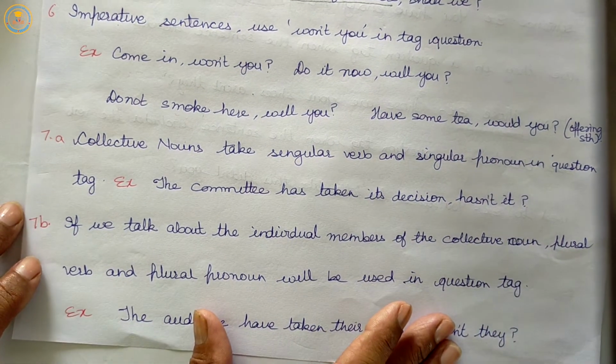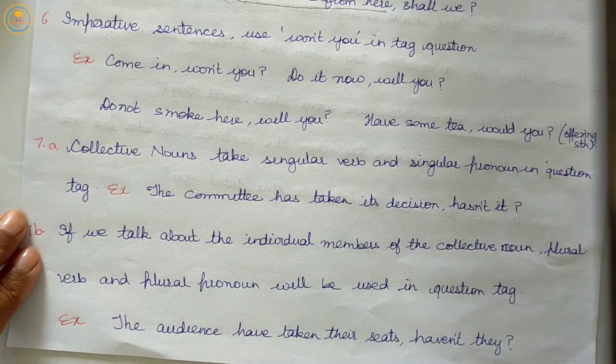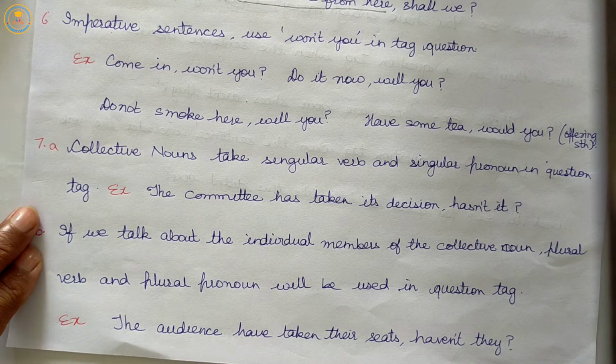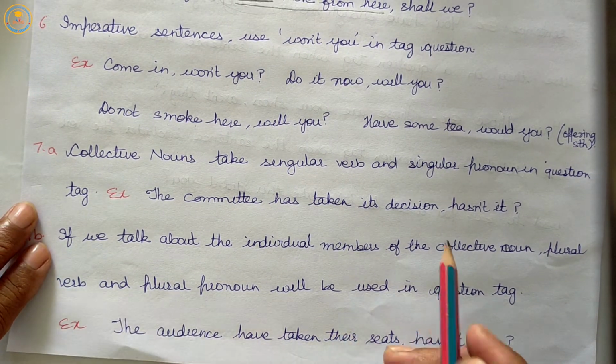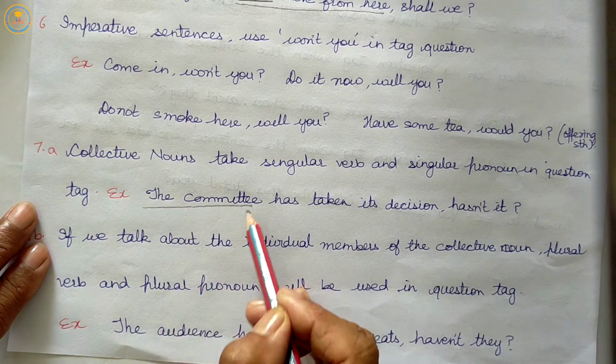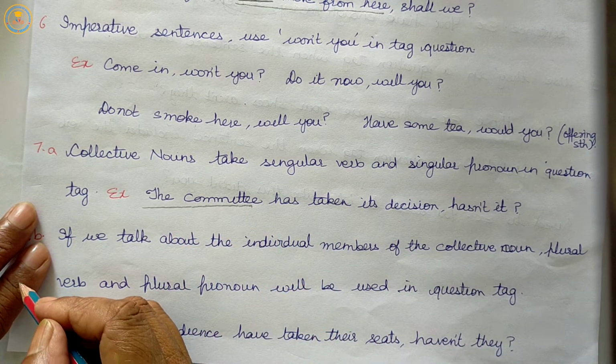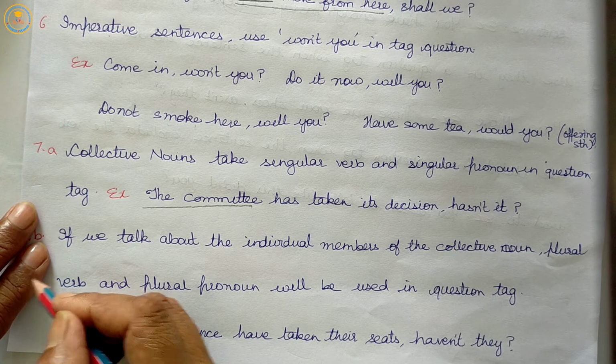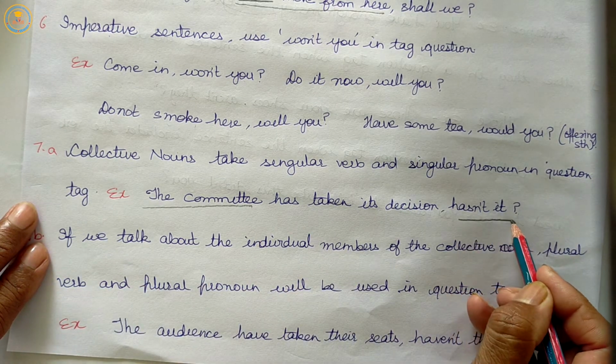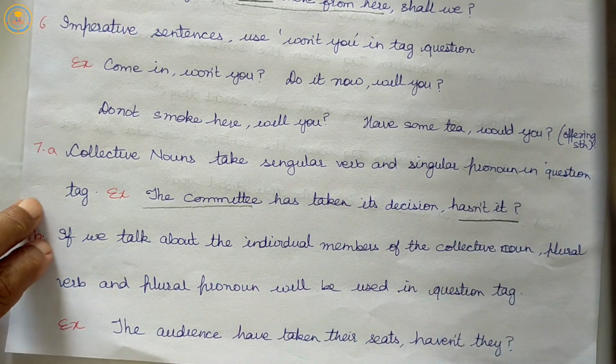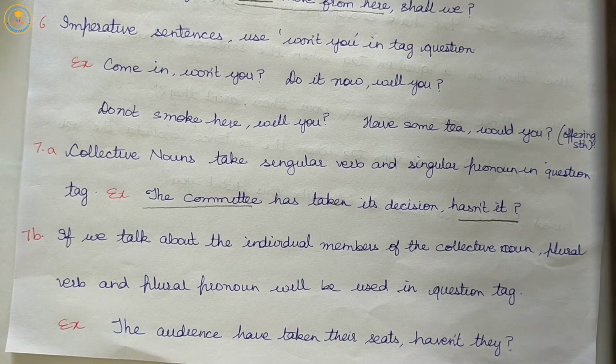Next, seventh rule: collective nouns take a singular verb and a singular pronoun in the question tag. For example, the committee has taken its decision, or the jury has taken its decision, hasn't it? Question mark.